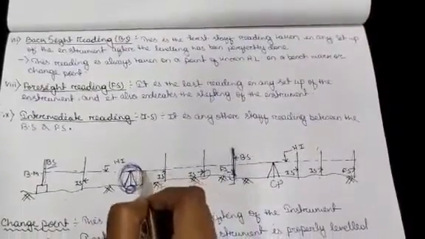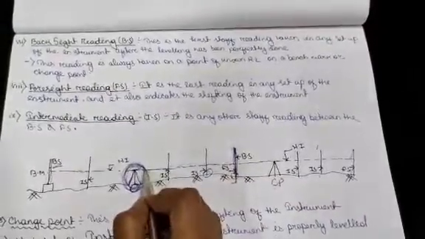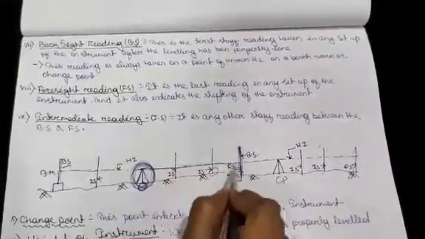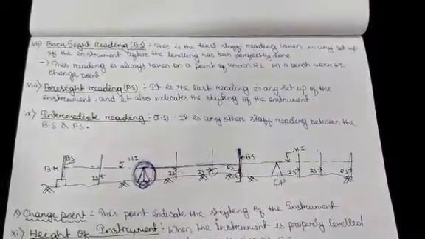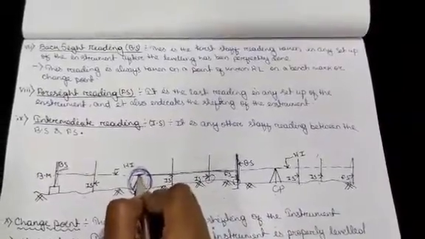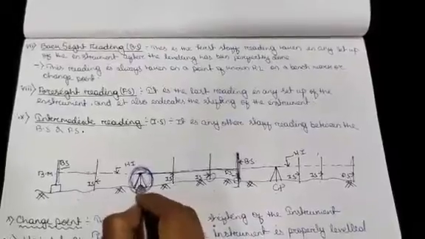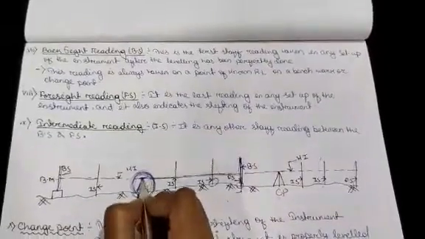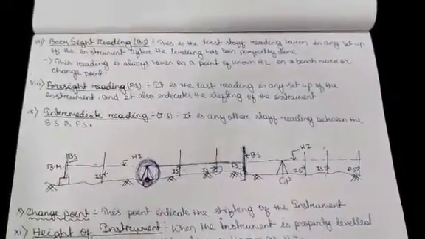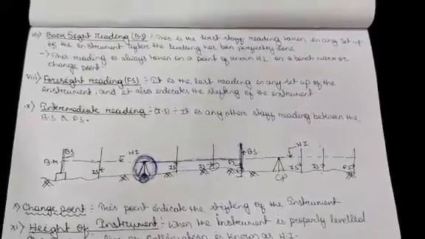So this line is the line of collimation, or line of sight, which I already discussed. The vertical distance between the line of sight and the center point of the instrument on the surface is called HI, meaning the height of instrument.